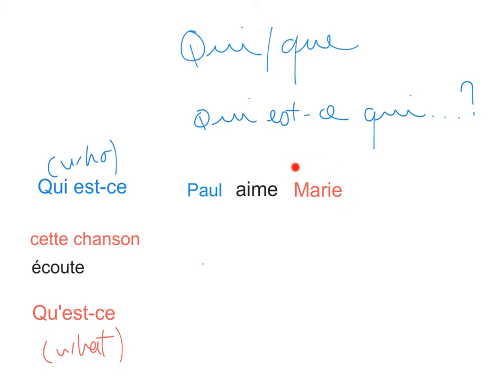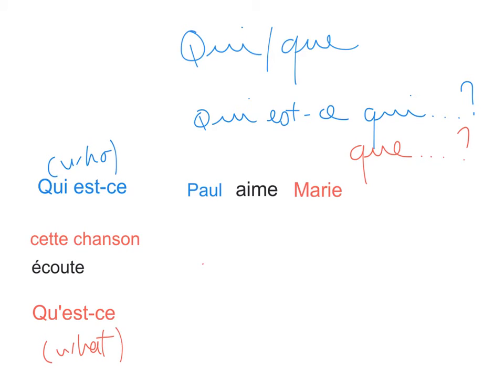But in this case, I am looking for an object as my answer. So qui est-ce que Paul aime? Qui est-ce que Paul aime? Okay? I don't know if I can make it any simpler.